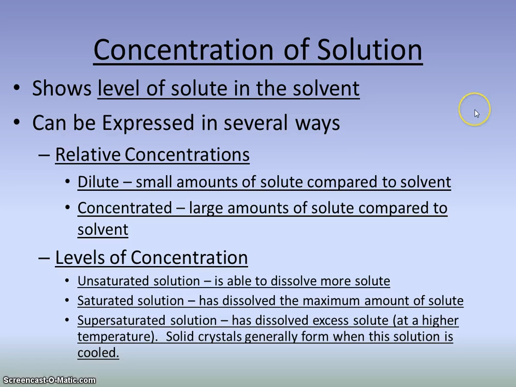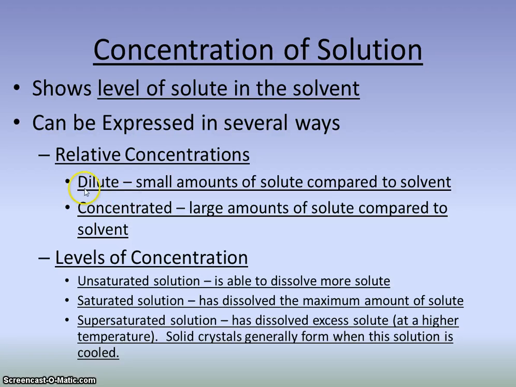All right, so let's talk about concentrations. The concentration is the amount of solute that is in the solvent. We can express this idea in several different ways. You've probably heard about dilute and concentrated. You might buy concentrated orange juice in the grocery store, and then you might dilute that concentrated mixture with more water to create your drink.